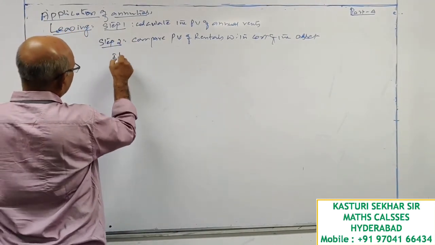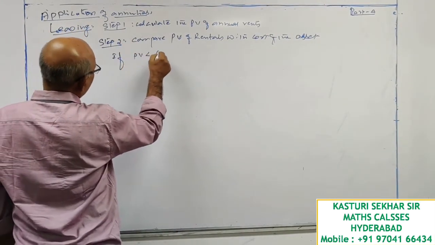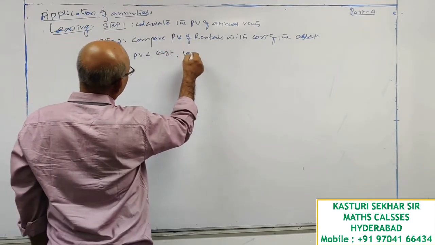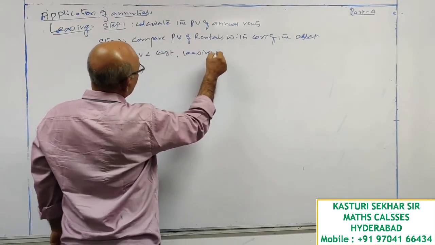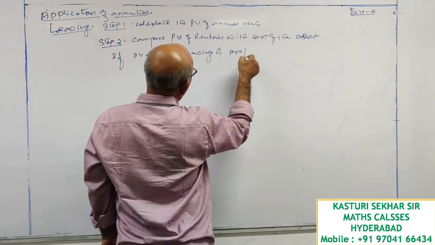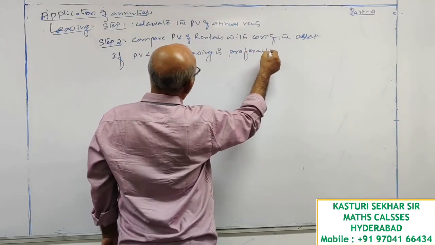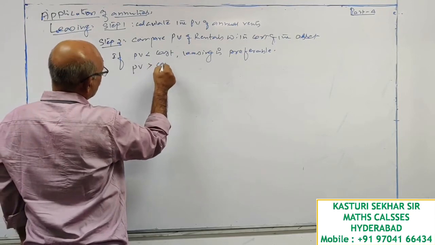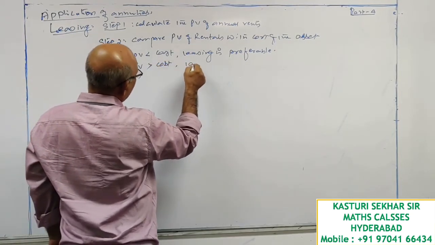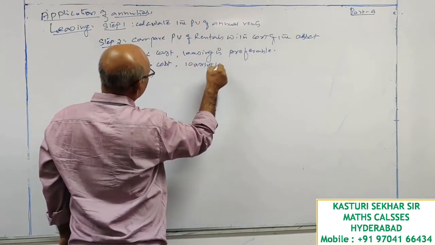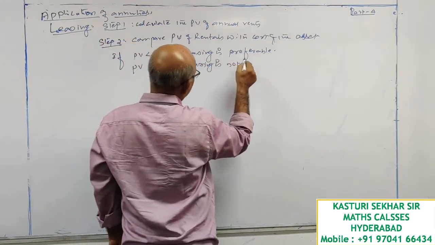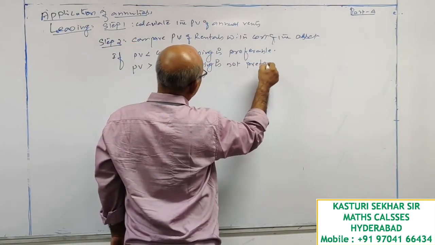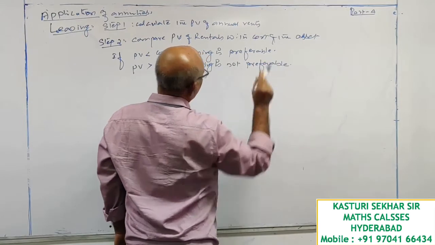If present value is less than cost, leasing is preferable. If present value is greater than cost, leasing is not preferable.